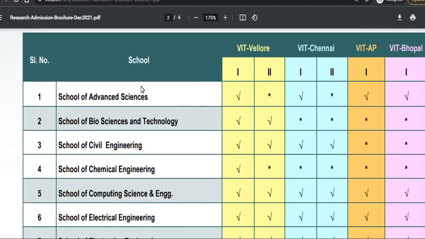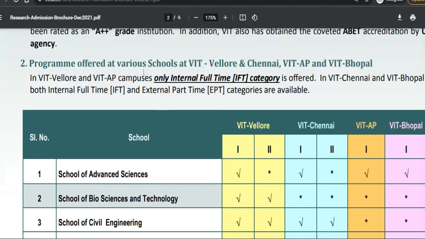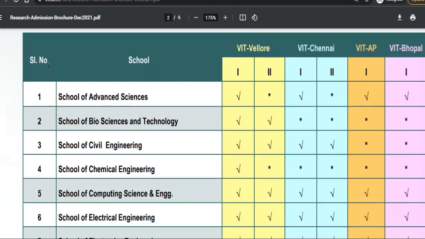There you can see the programs offered by the various schools at Vellore, Chennai, Andhra Pradesh, and VIT Bhopal. So there will be 4 campuses where you can find the PhD program. There you can see the School of Advanced Sciences. You can check here whatever things are available, whether it is there or not.